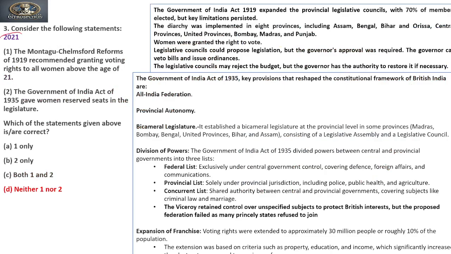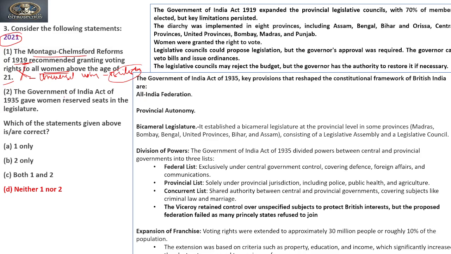The next question was asked in 2021. Now consider the following statement. The Montagu-Chelmsford Reforms of 1919 recommended granting voting rights to all women above the age of 21. This is false. This was not done by the 1919 Act. First thing we need to understand is that there was no universal voting right given under the British. The voting rights under the British were given under certain specific conditions. So the first is false, incorrect.